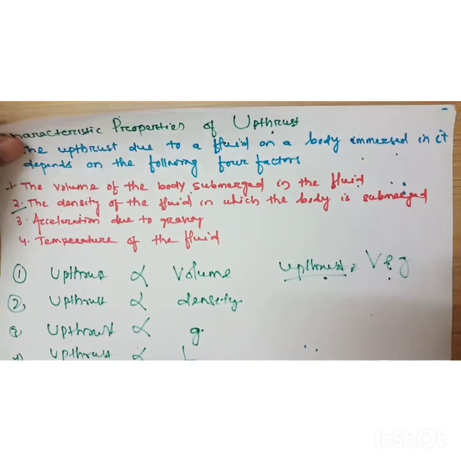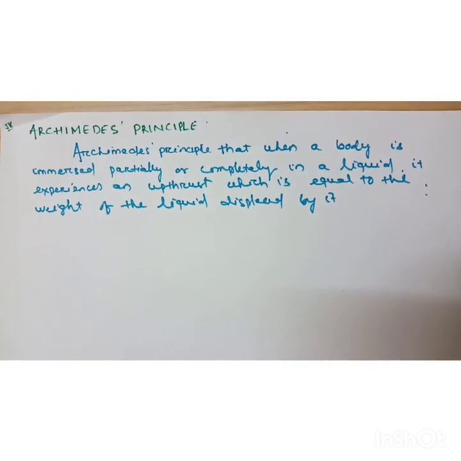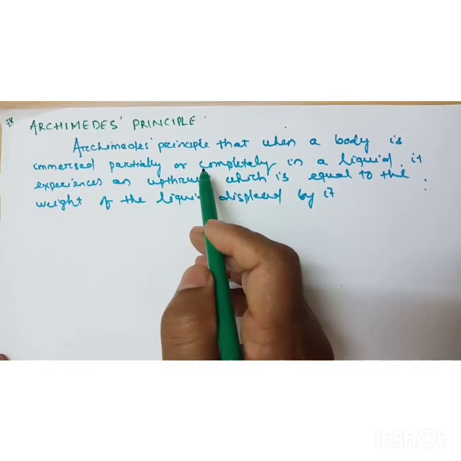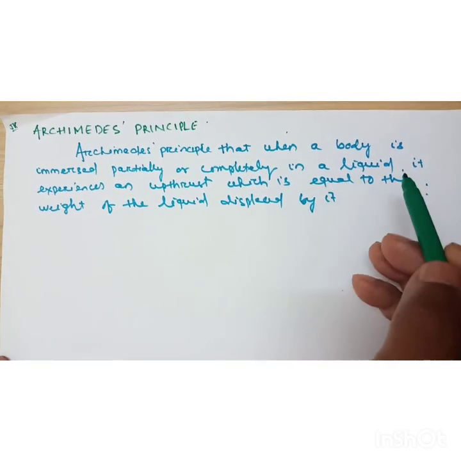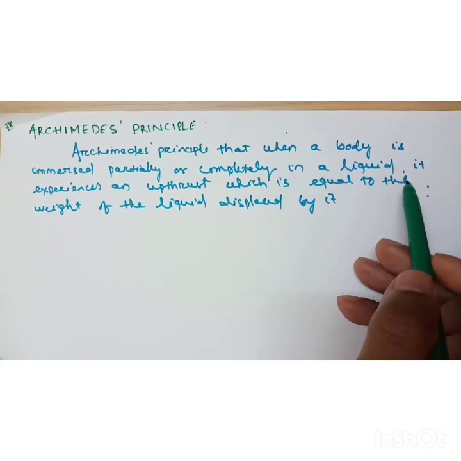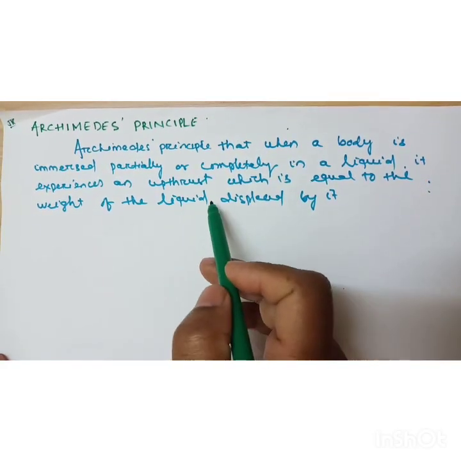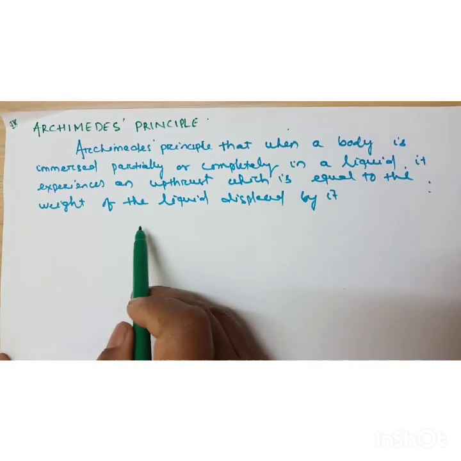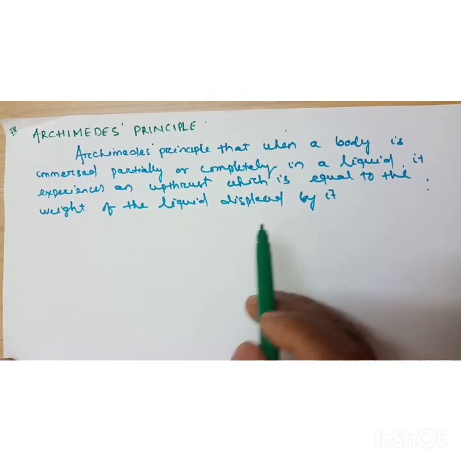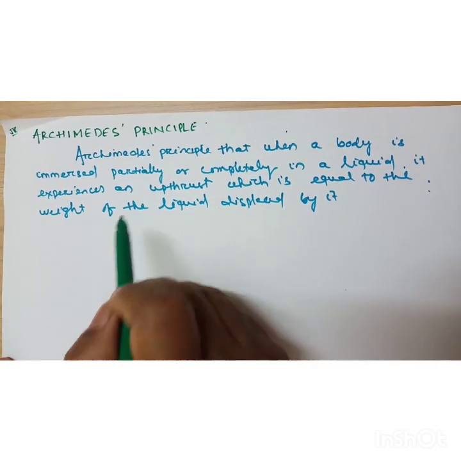Okay. Now come to Archimedes principle. What is Archimedes principle? Archimedes principle states that when a body is immersed partially or completely in a liquid, it experiences an upthrust which is equal to the weight of the liquid displaced by it. Listen again, this question always comes: state Archimedes principle.